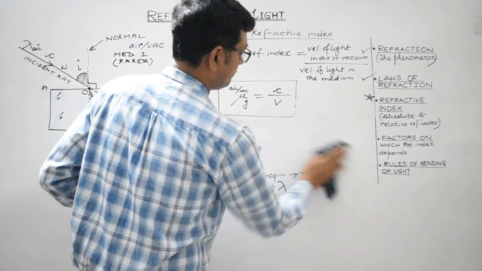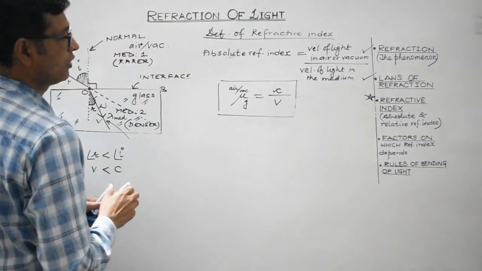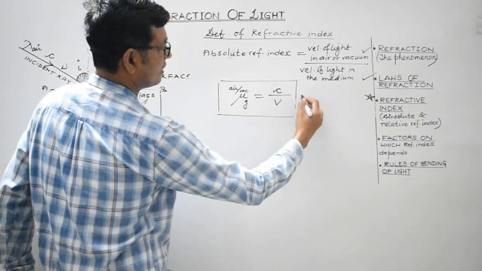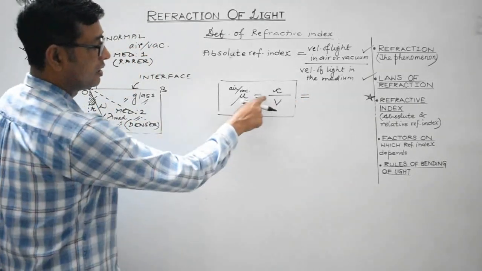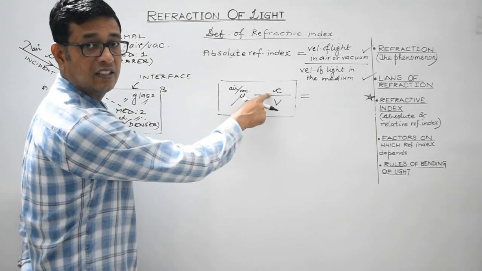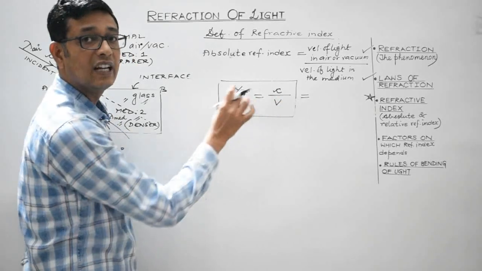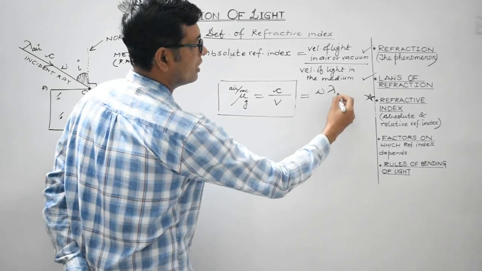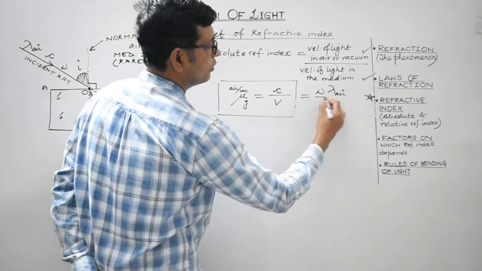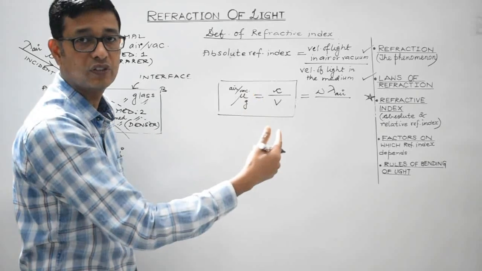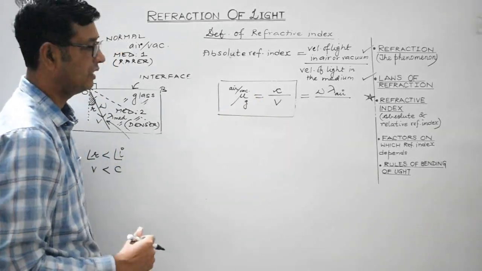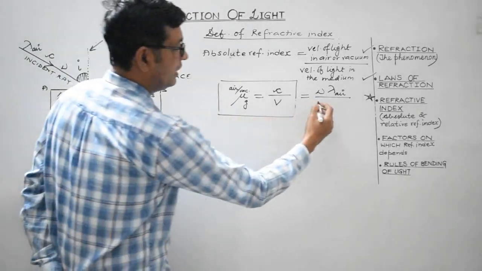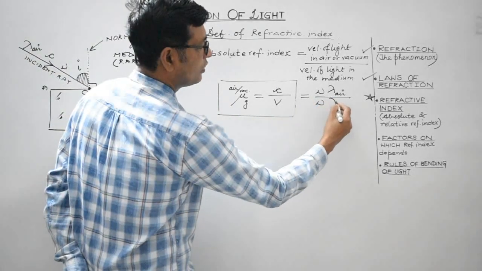So let's make use of the formula which we have just now discussed. Look, refractive index is defined as the ratio of the velocity of light in air or vacuum to the velocity of light in that particular medium. Now c is nu into lambda, air or vacuum. This is the formula. Velocity is frequency of the light multiplied by wavelength of the light. This is again the velocity of the light in that particular medium. So in the medium the frequency will remain same, but the wavelength will get changed.